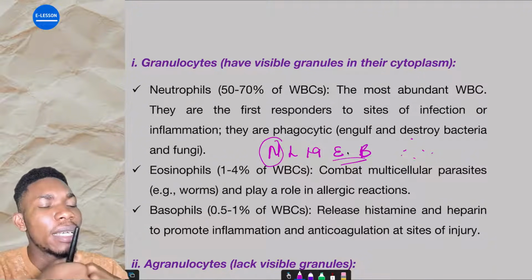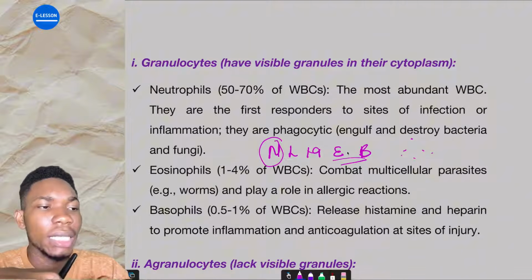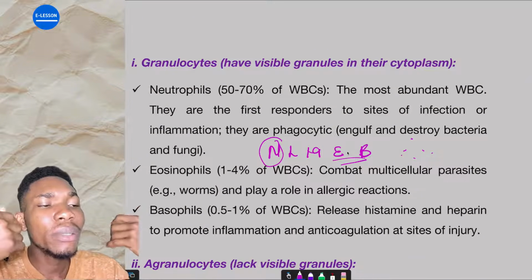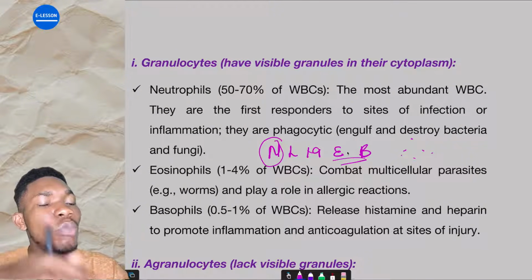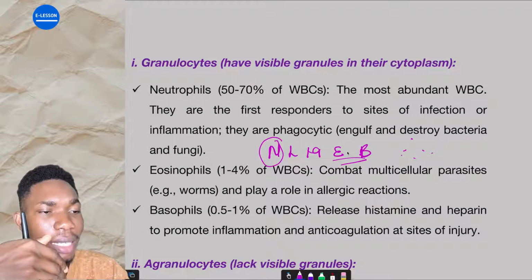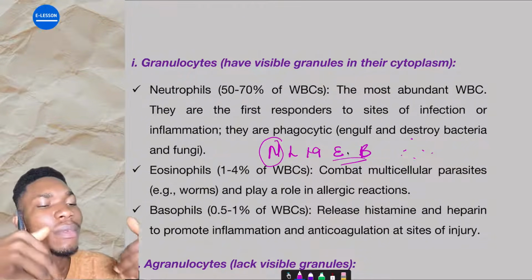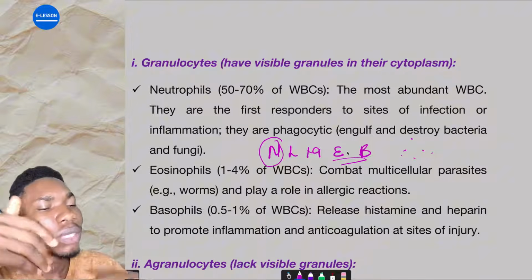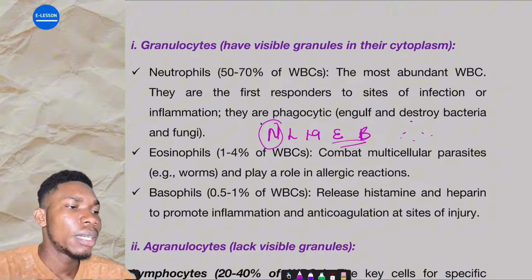Neutrophils, lymphocytes, monocytes, eosinophils, basophils. Are you getting it? All the ones that end with "phils" are the granulocytes, while the ones that end with "cytes" are the agranulocytes. Is that okay? All the phils are granulocytes, all the cytes are agranulocytes.